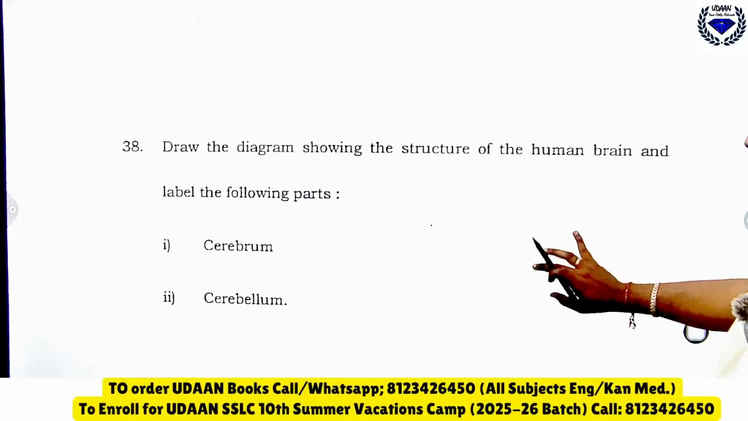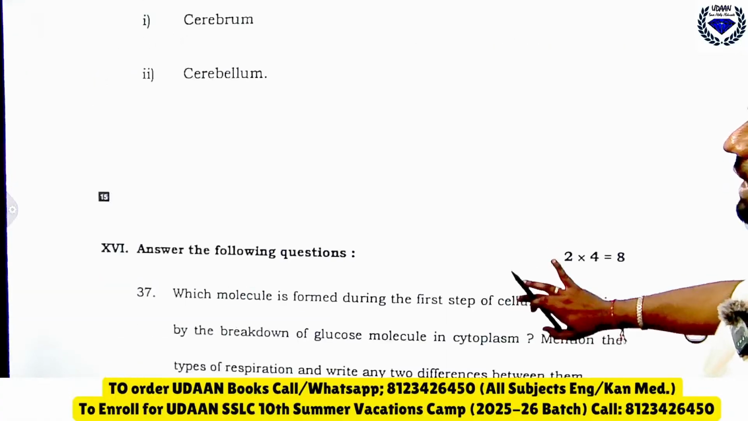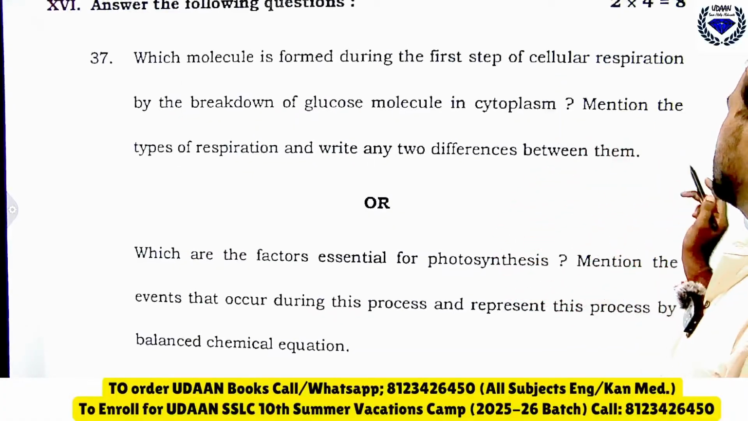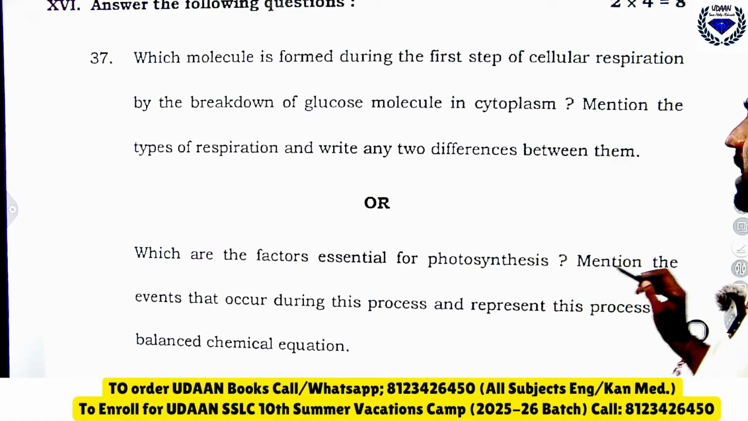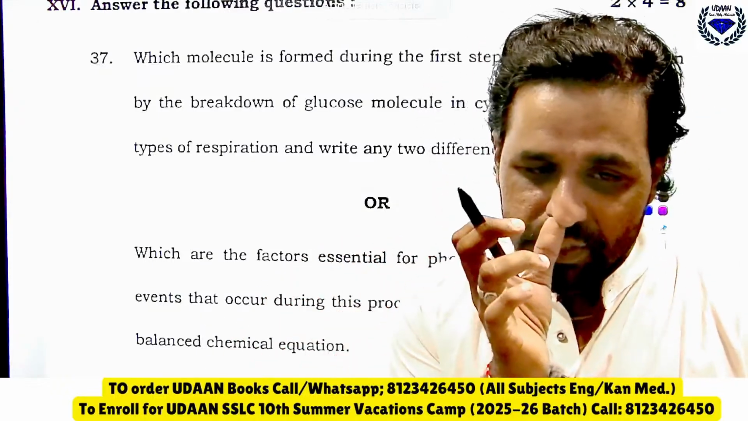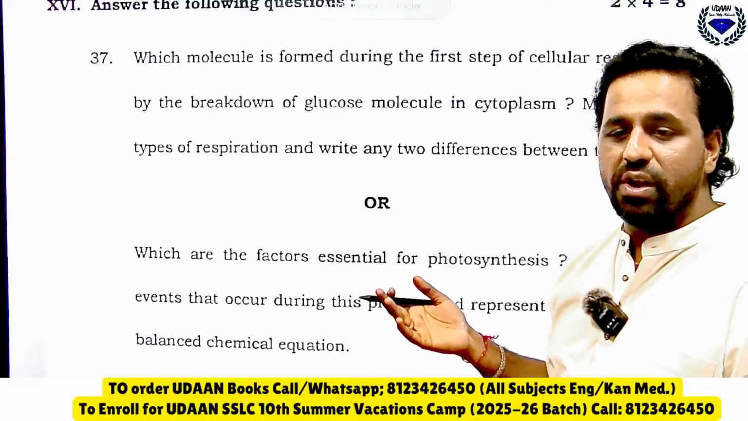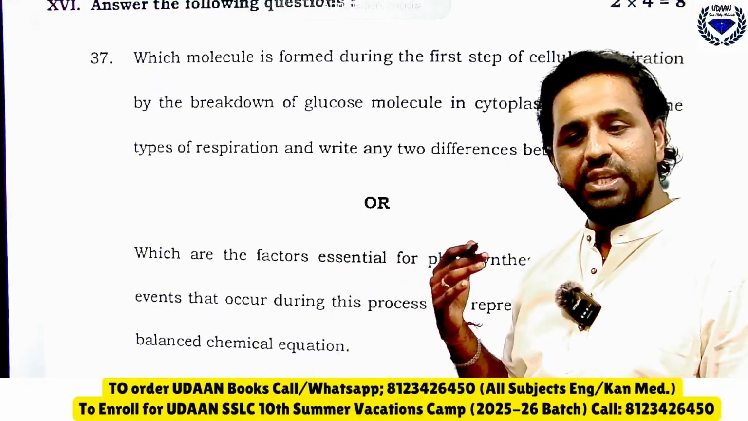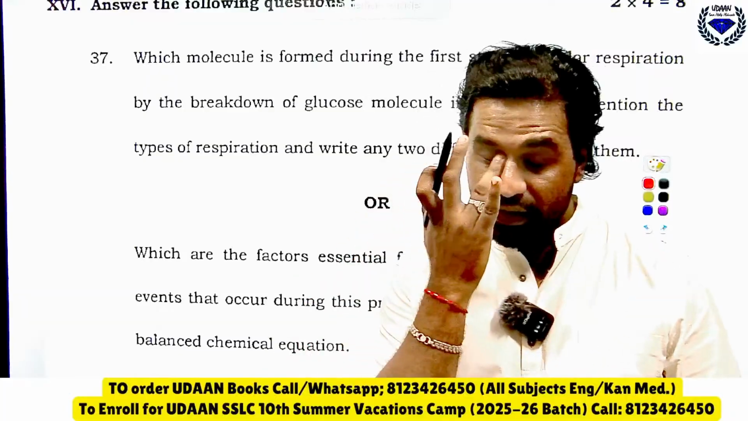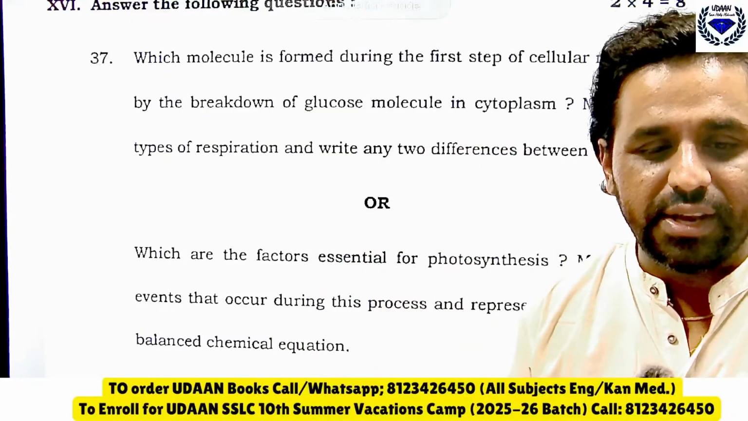Then you are having the structure diagram called brain. Then which molecule is formed during the first step of cellular respiration? So which is the first molecule formed in cellular respiration? I'll not take more than 5 minutes now. It's already about to be 8. If it is getting late then it will be late. Okay, so let me know the answer now fast.